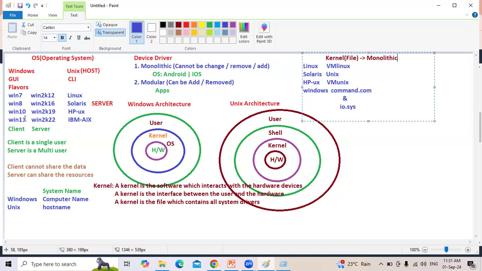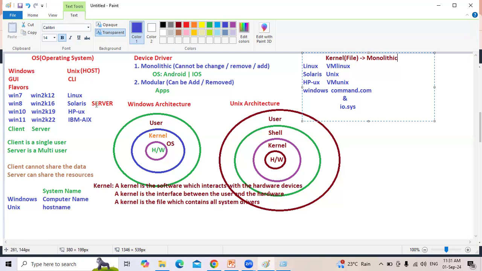Android, we can't uninstall Android. We can't uninstall iOS, but we can upgrade it. Sometimes we see a notification, upgrade your software. That is nothing but upgrading your operating system, iOS or Android. The kernel cannot be uninstalled, but we can upgrade it.